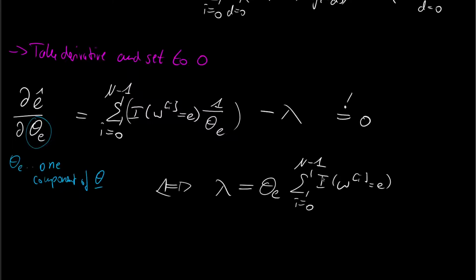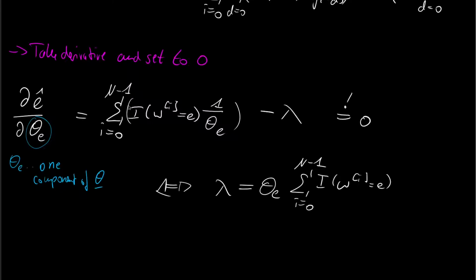And let us assess what this term means. So we're taking the summation over all samples, and whenever a sample is e, then we have a 1 here and then we sum it up. And in all the other cases, there will be 0. So we are actually summing up all the times that our weather observation is e. So for instance, let's say e is cloudy. So we are summing up all the times the weather is cloudy.